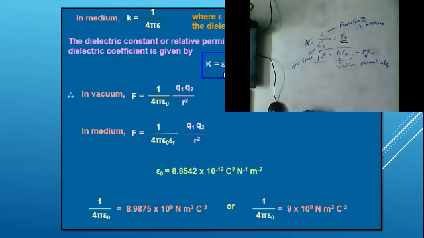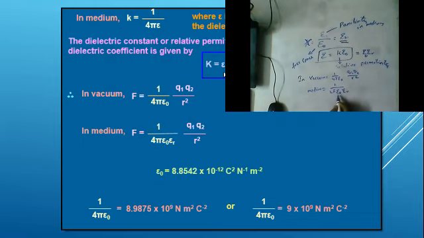Now we can write here in vacuum. In vacuum, we can write the formula as 1 by 4 pi epsilon naught, q1 q2 by r square. But in medium, we can write it as 1 by 4 pi epsilon.